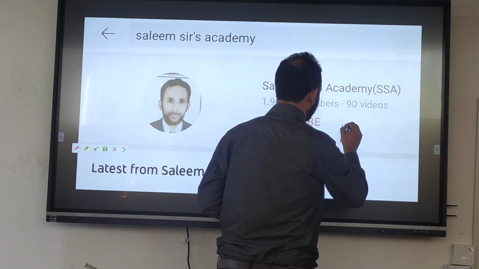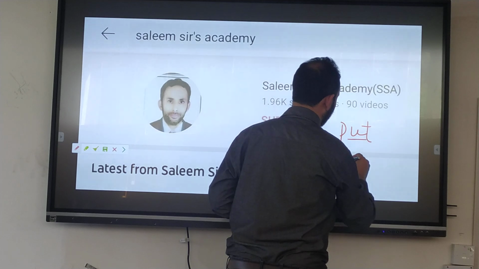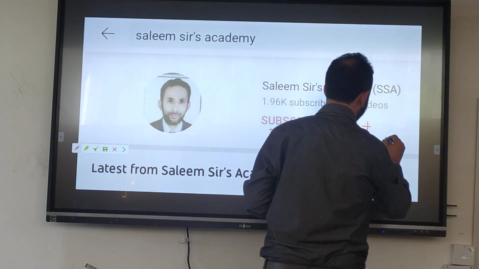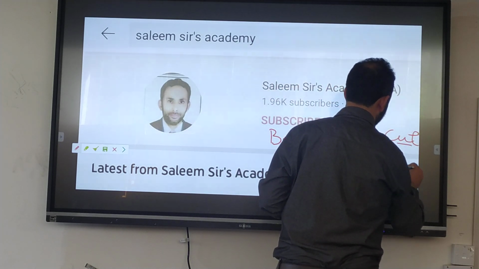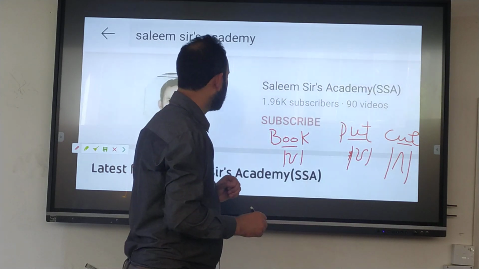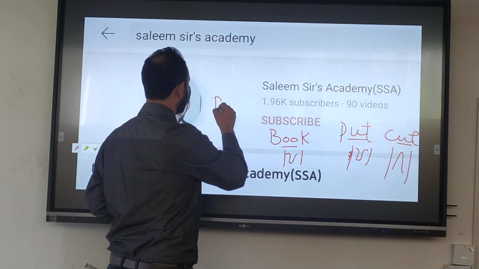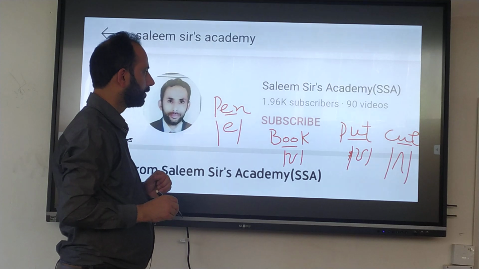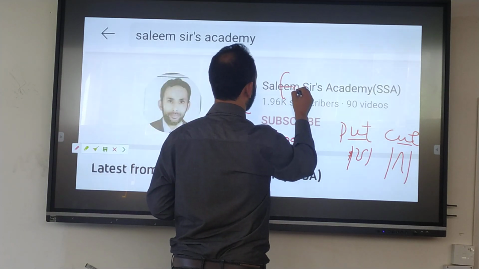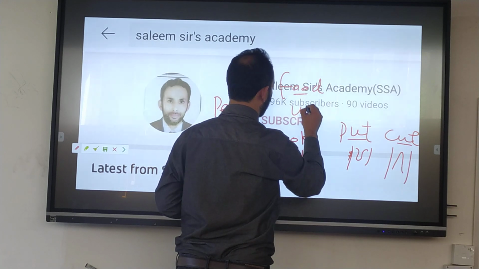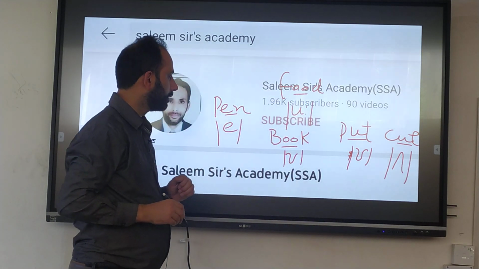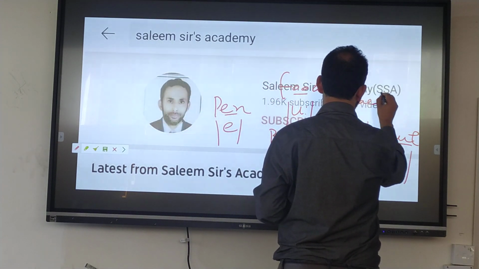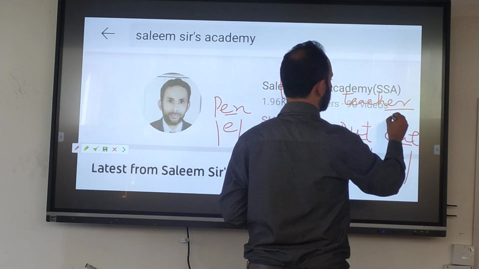If there will be put, write the phonics of this, like this, put. If there will be cut, you have to write the phonetic symbol like this, cut. If there will be pen, you have to write like this, pen. If there will be food, like this, food. If there may be, for example, teacher, write the phonetic symbol of this, you have to write this.